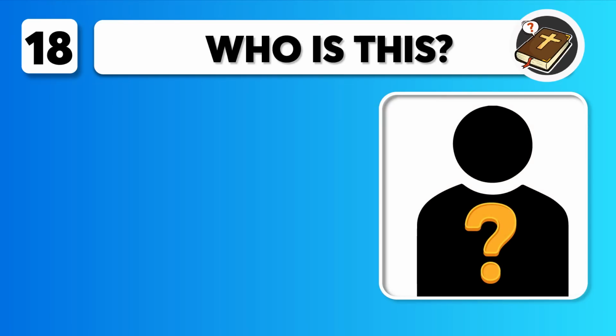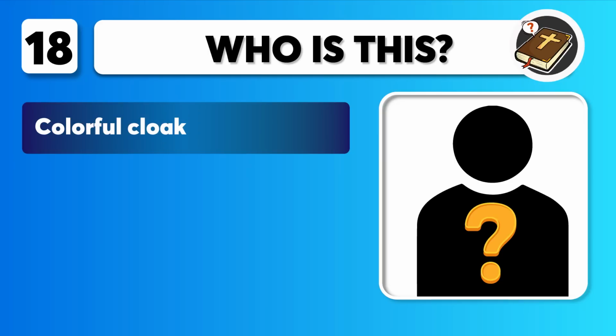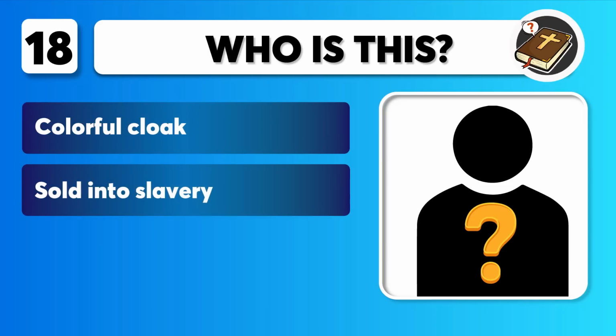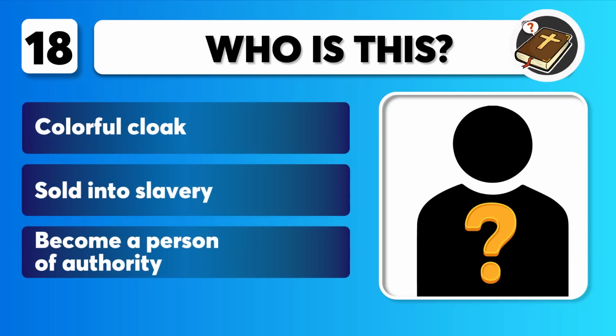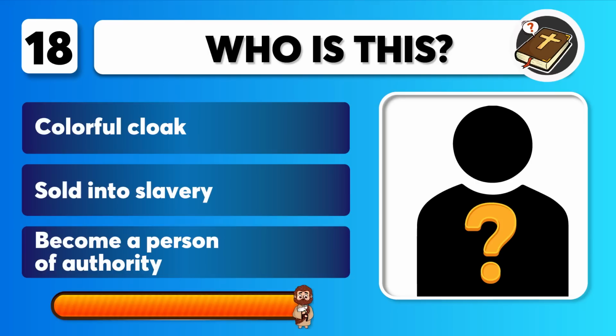Question 18 includes clues. Colorful cloak. Sold into slavery. Become a person of authority. Who is this? You get 10 seconds.